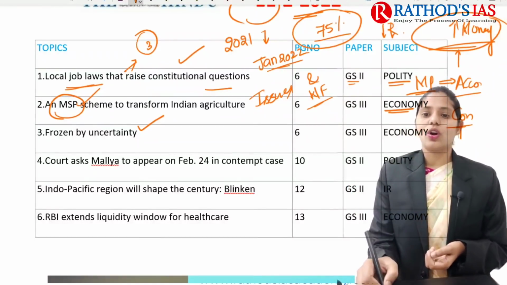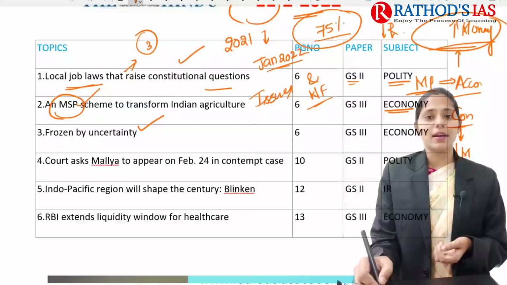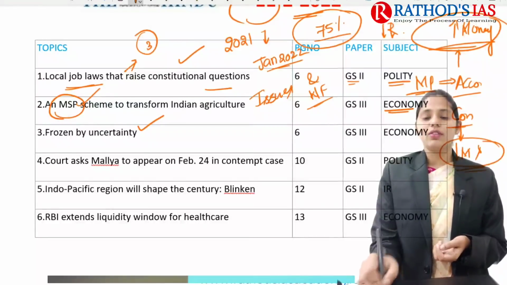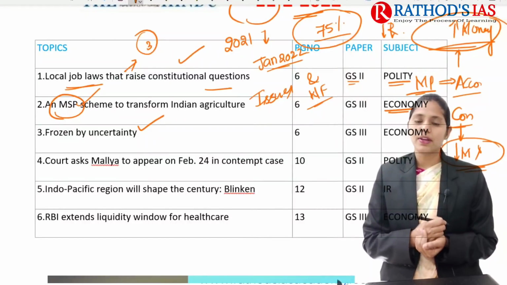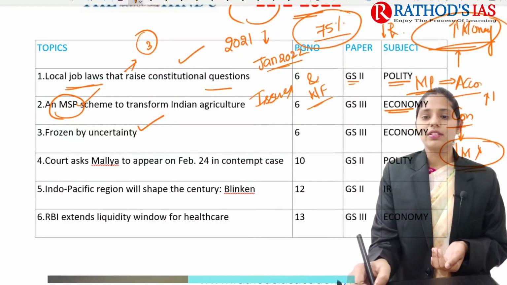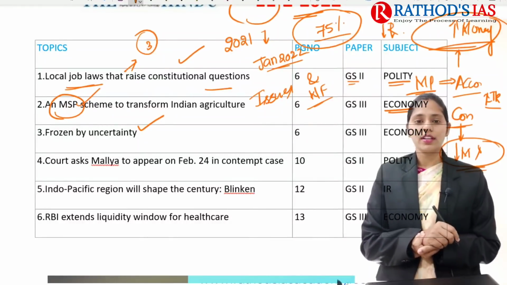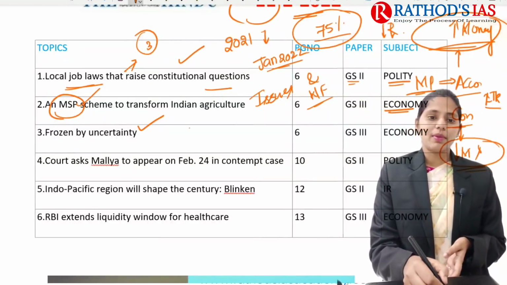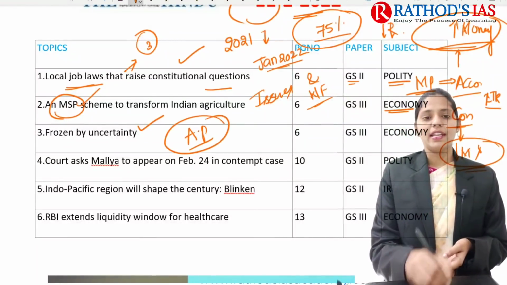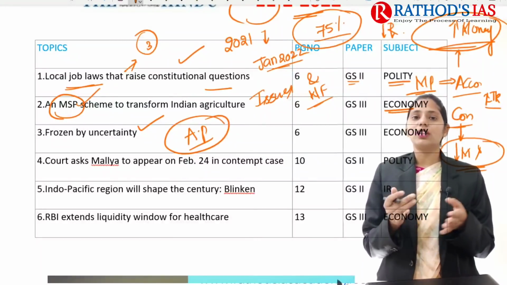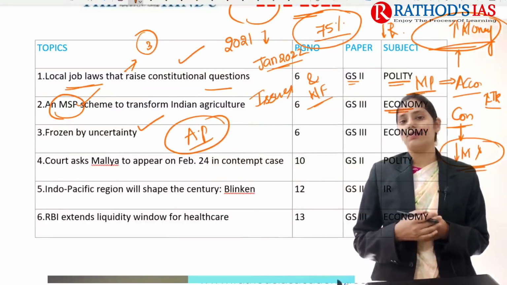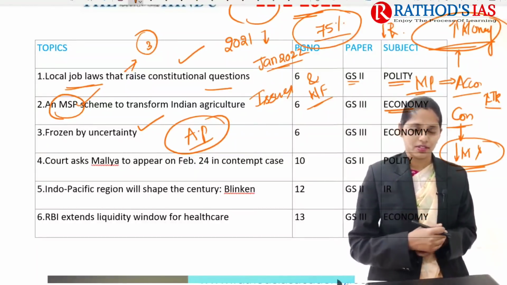So there is a decrease of money supply in the market. Whenever RBI wants to decrease the money supply, it increases interest rates. Here we are going to talk about this accommodative monetary policy, and we need to know some important challenges which our Indian economy is facing at present.